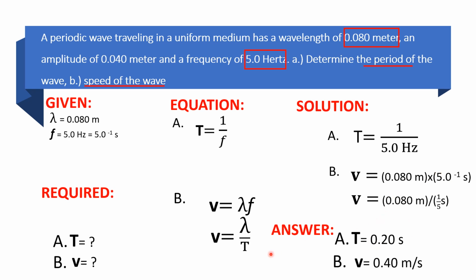I also use this another one pala. We have 0.080 meter over the value of our period, that would be 1 over 5 seconds. For this one, the answer would be v is equal to 0.40 meter per second. So kahit alin dito sa formula na to yung ginamit natin will give us the same answer. So I hope you got the correct answer.